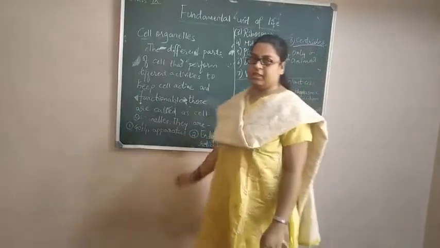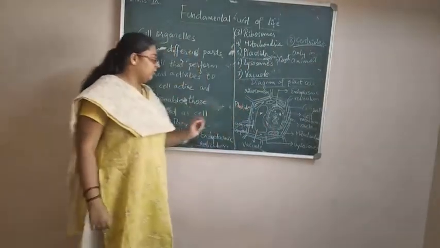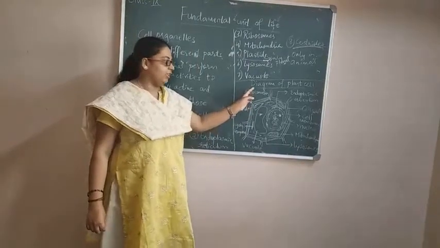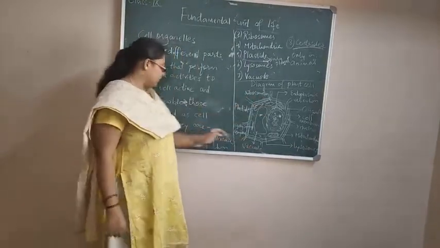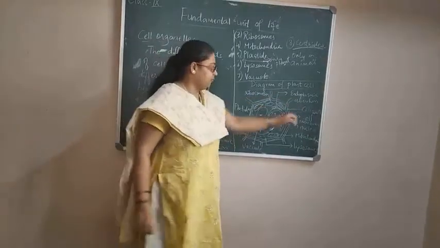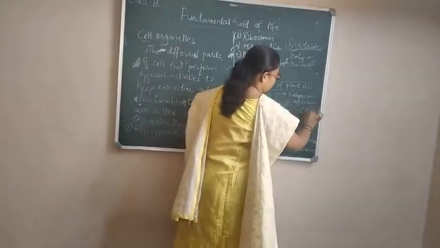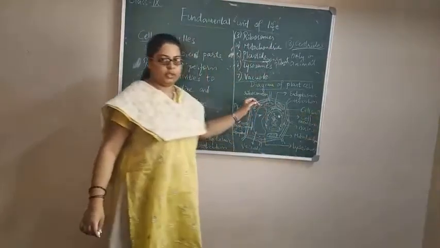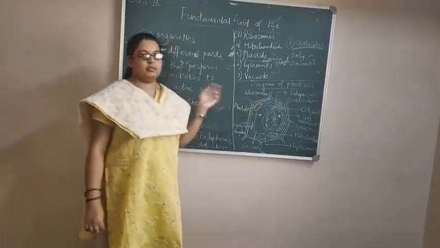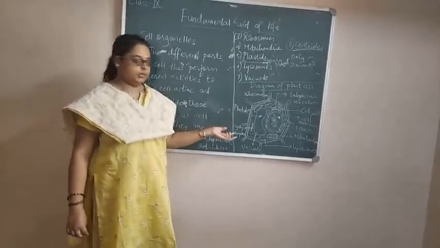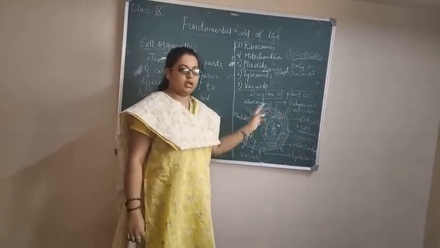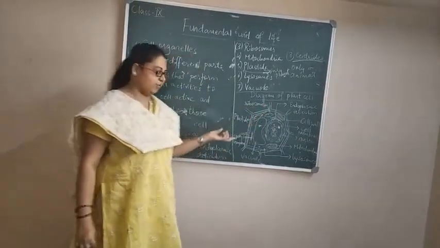And now you will be learning about the different cell organelles. In general, this is a diagram of a plant cell and it contains different organelles which are written here. The outermost covering of the plant cell is the cell wall, and it forms the protective covering. It is a non-living component and it contains phospholipids and mainly maintains the cell shape and structure. It will also protect the cell from the external environment.